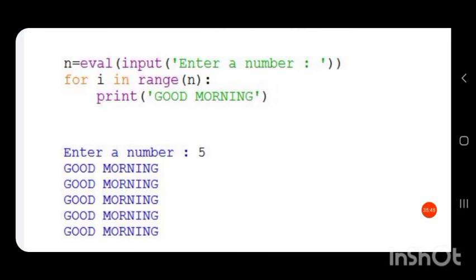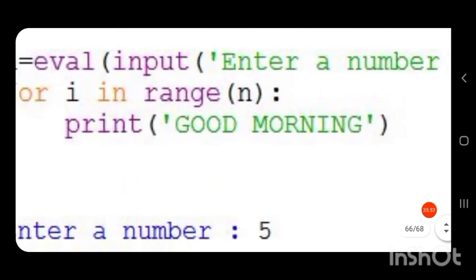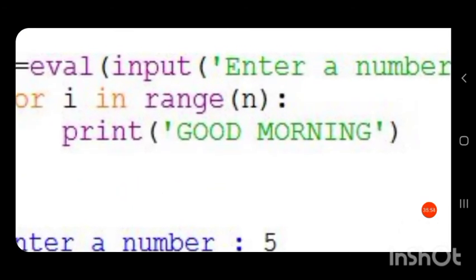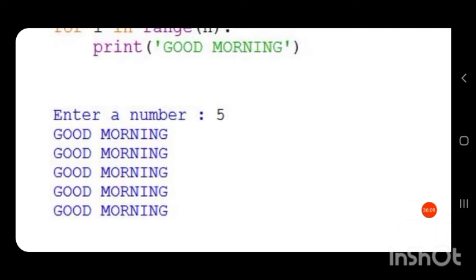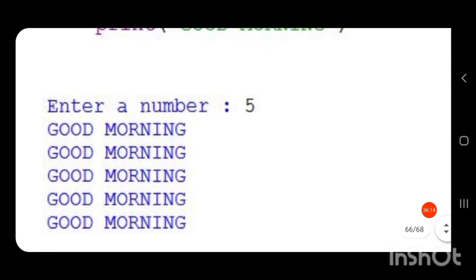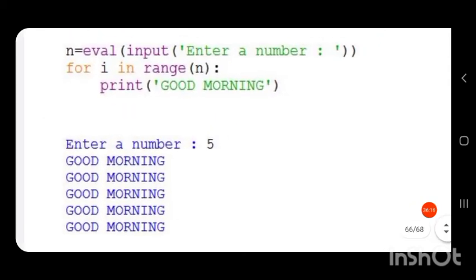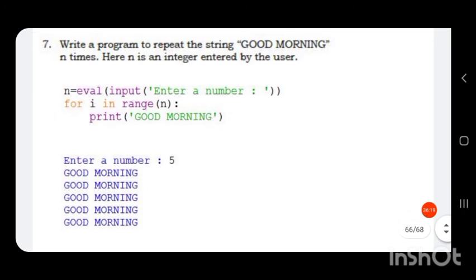For I value 0, good morning. For I value 1, again good morning. This is the control variable I. So I will have values of what the range function has produced in the list. The range function will produce 0 to n minus 1. Here n is 5, so 0 to 5 minus 1, that is 0 to 4. That is 5 values. 5 times this good morning will be repeated. So this is the program.